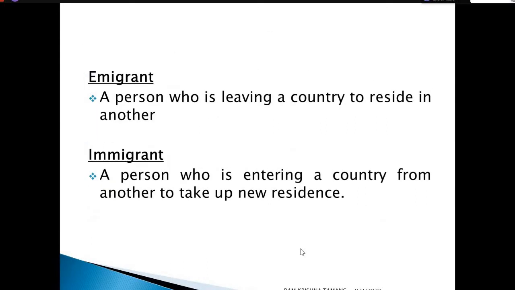Inside this, there are different terminologies. Emigrant: a person who leaves the country to reside in another country is said to be an emigrant. Immigrant means a person who is entering a country from another country to take up new residence, that is said to be an immigrant.